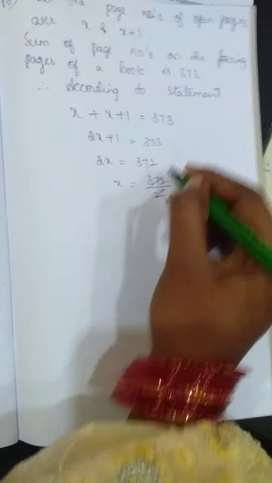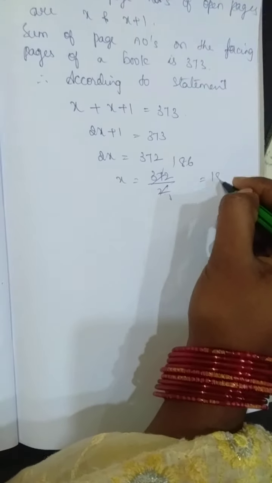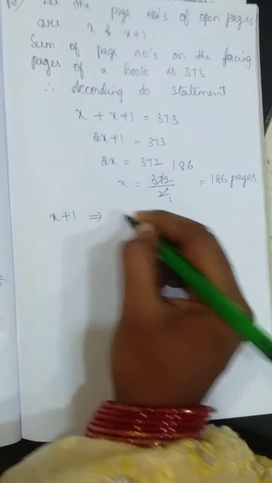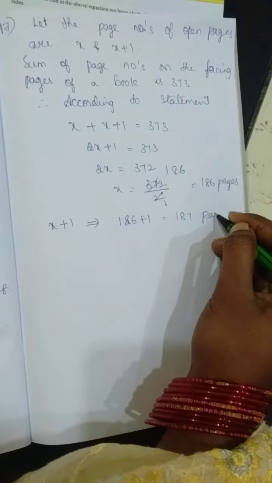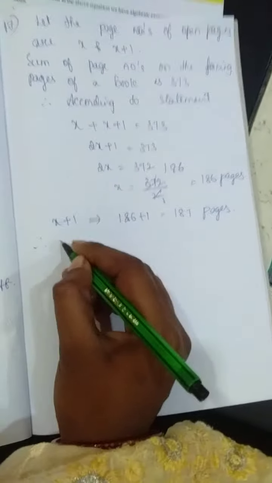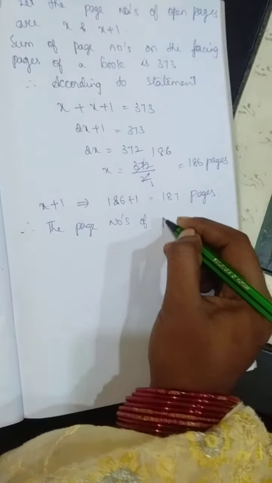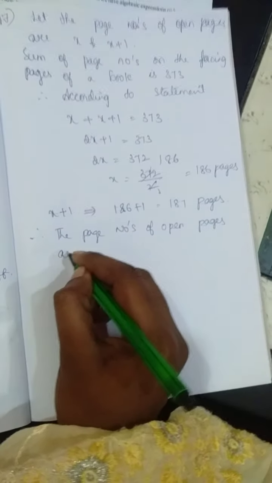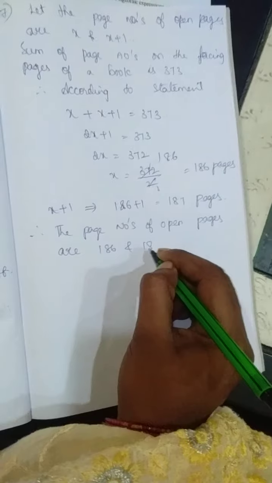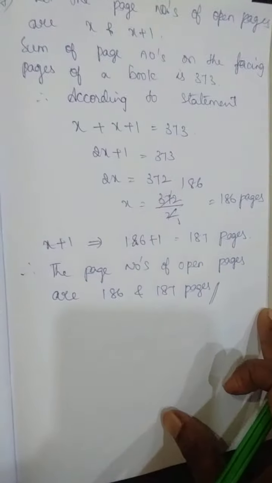Then you will get 2 ones are 2, 2 8s are 16, 2 6s are 12. So the total is 186 pages. And x plus 1 is nothing but 186 plus 1, which is 187. So write down, therefore the page numbers of the open pages are 186 and 187. Clear? This is your 17th question.